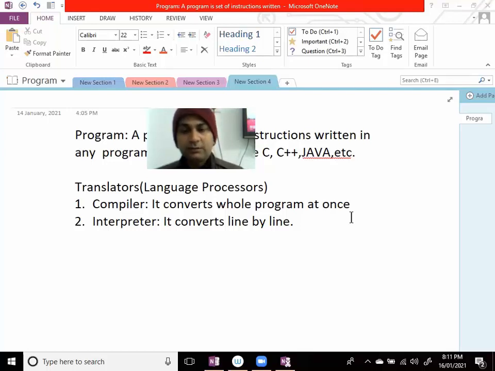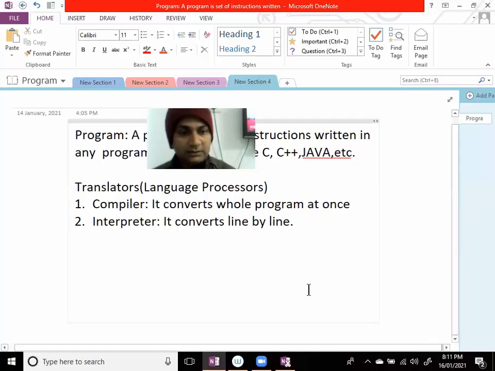If you remember, I told that some programming languages use a compiler, some programming languages use an interpreter, but Java is a programming language that uses both interpreter and compiler. Both are used by the Java programming language. So how that is, I'm going to discuss. How Java uses both interpreter and compiler.